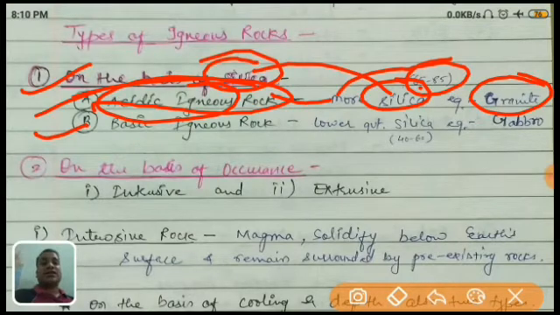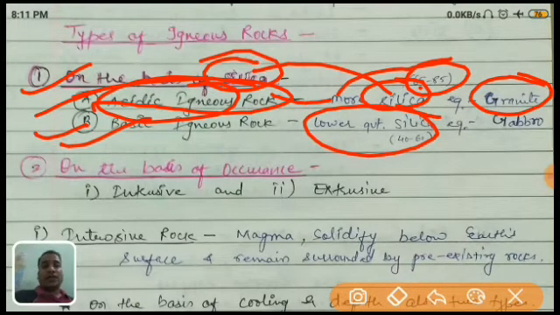It is not too liquid. If I'm talking about the basic igneous rock, it has low silica, only 40 to 60%. An example is gabbro, and its liquidity is higher as compared to the acidic. We can compare it very easily. Acidic lava solidifies fast and its liquidity is less, while basic lava liquidity is high. I hope it is clear.